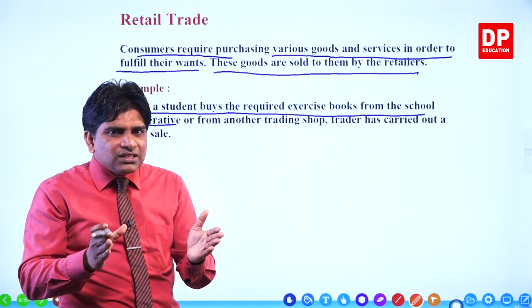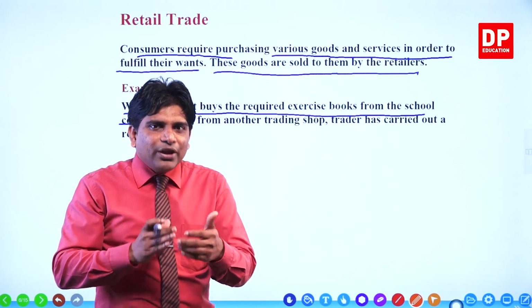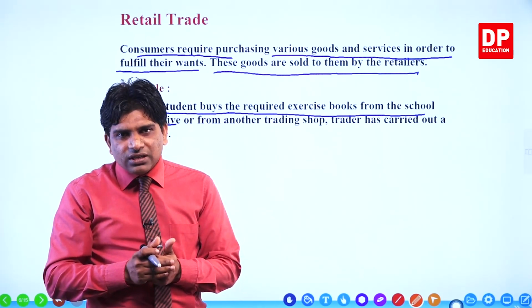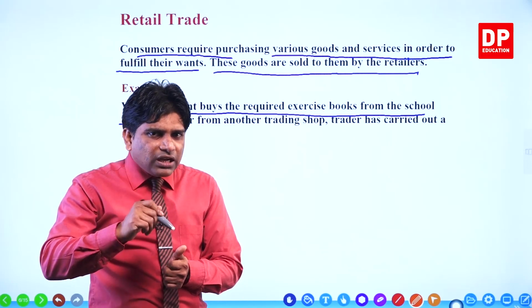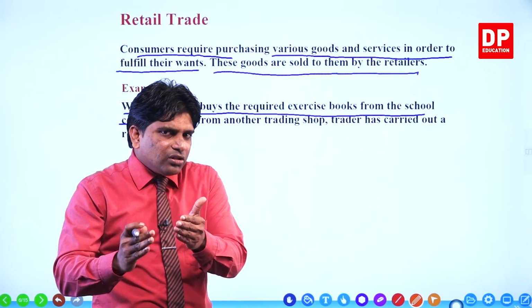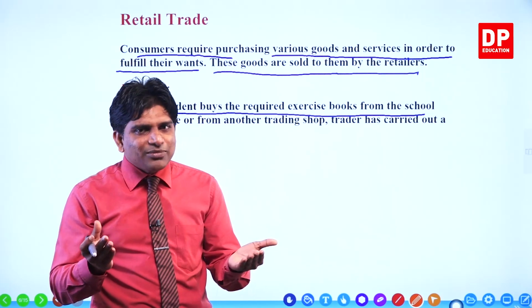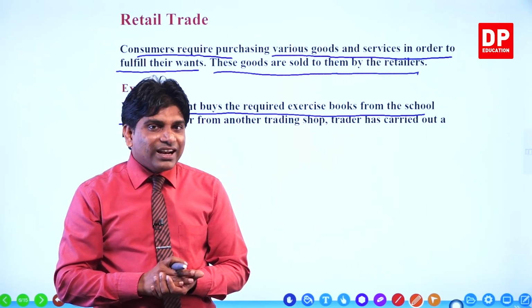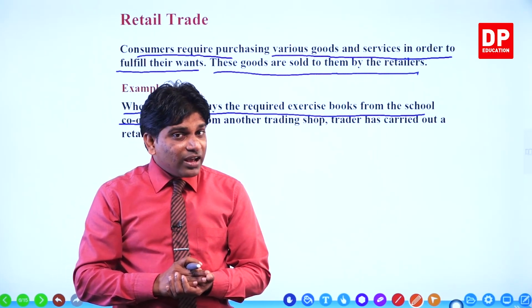Why does the student purchase? To use them for their education activities. Then is the objective of that student resale or final consumption? Final consumption, not resale. Then it is an example of retail trade.